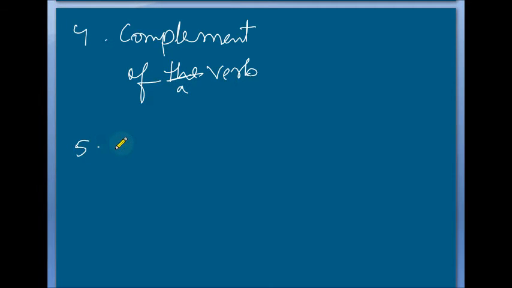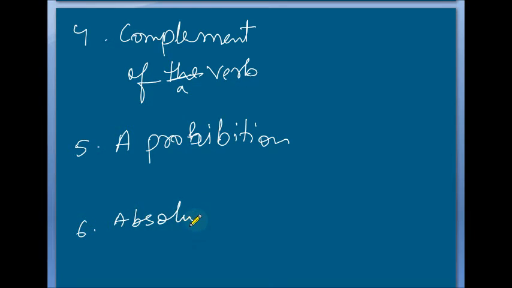Number five, a prohibition. I will give the example. Prohibition. Okay, as an absolute part of a phrase. As an absolute part of a phrase. Okay, and last, an activity after the verb go or its form. Okay, I will write it last, at last.